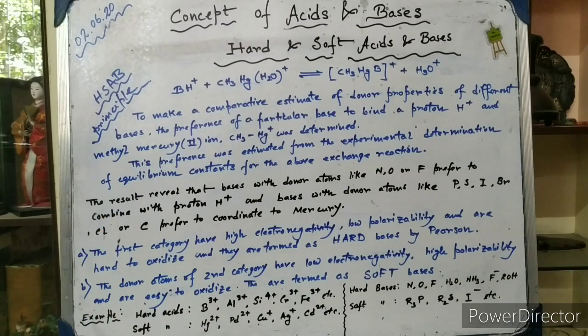Okay, so this is all about the hard and soft acids and bases. Whether a particular acid is hard or soft basically depends on the properties of the donor atoms. The properties mean its electronegativity, its size, its polarizability, its ability to get oxidized, etc. We have already discussed the criteria to behave like hard acids and soft acids, and similarly hard bases and soft bases. So this is all about the hard and soft acids and bases.